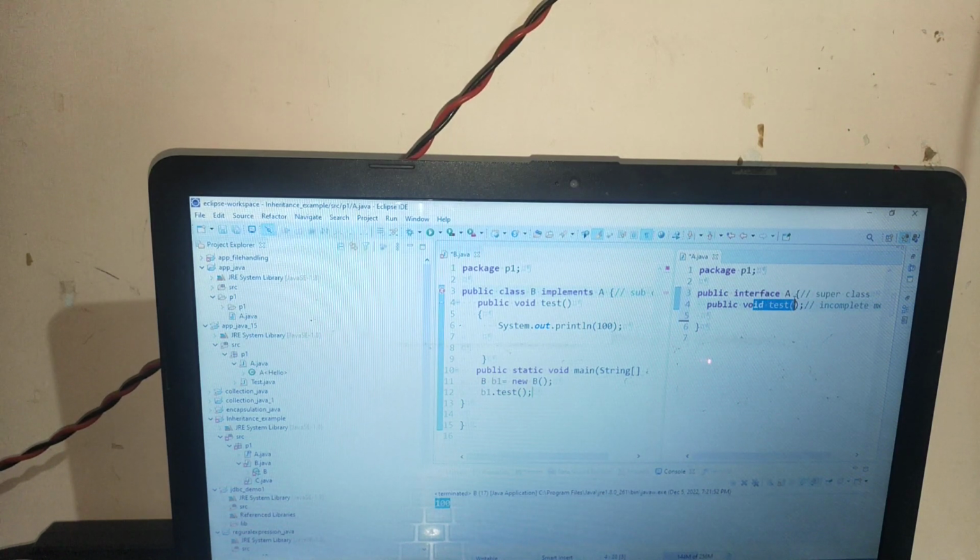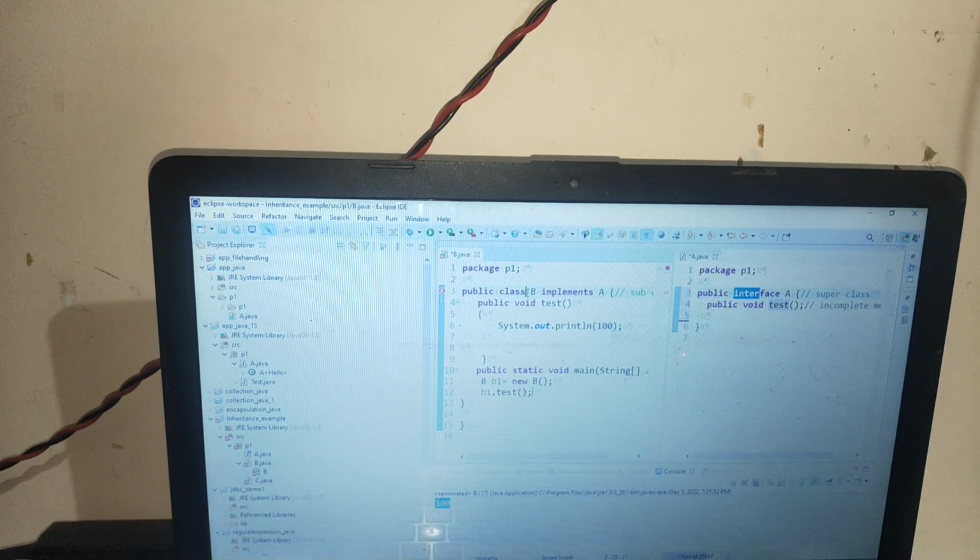An interface can consist of incomplete methods, then it will be inherited using the implements keyword, then it will override. I will show what I am doing here. I am completing this method and writing some logical implementation to generate some output, which will be 100. Then I am writing one main method, because I already inherited that interface member in the child class using the implements keyword, so I am calling that class B object.